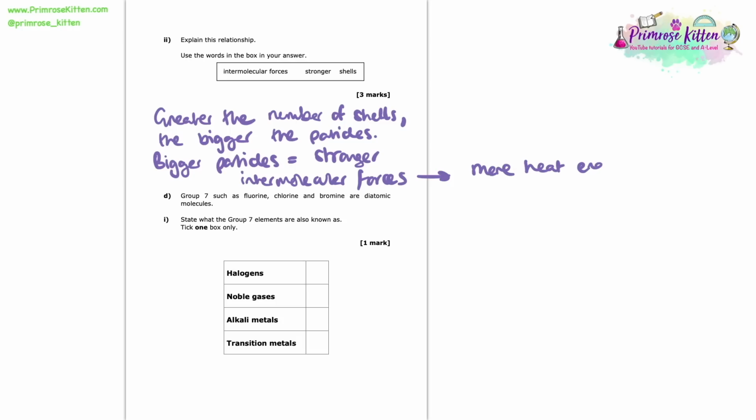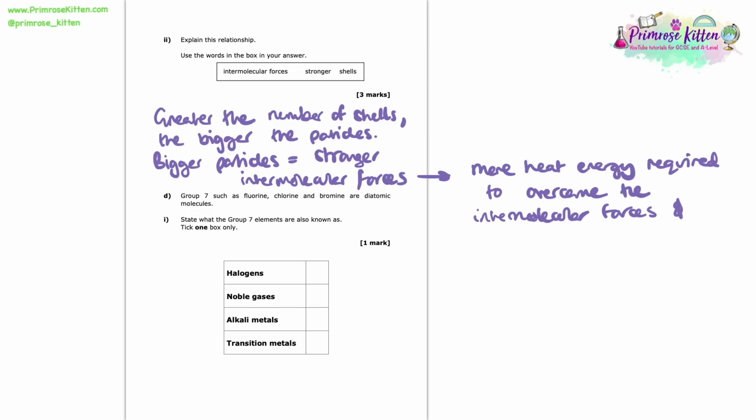And as a result, because they're more attracted to each other, we're going to need more energy to overcome that attraction between them and to pull them apart, and therefore to change their state. So that there will be the final marking point here. So we need more heat energy to overcome these intermolecular forces and to change their state.